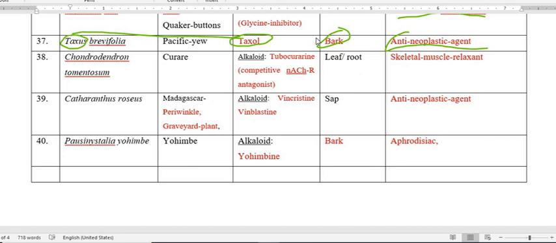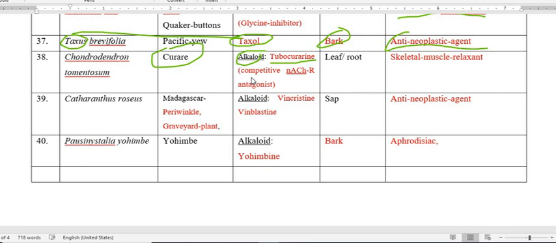So this is about the Taxus brevifolia. Next plant is Chondrodendron tomentosum. Chondrodendron tomentosum, common name curare, has the alkaloid D-tubocurarine, and D-tubocurarine is a competitive N-acetylcholine receptor antagonist.